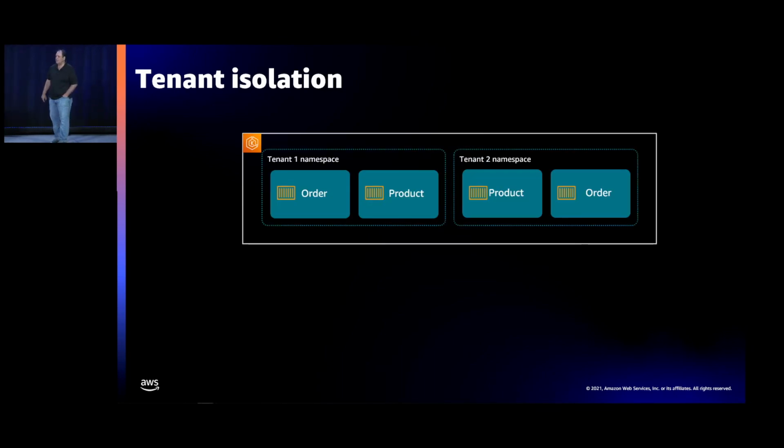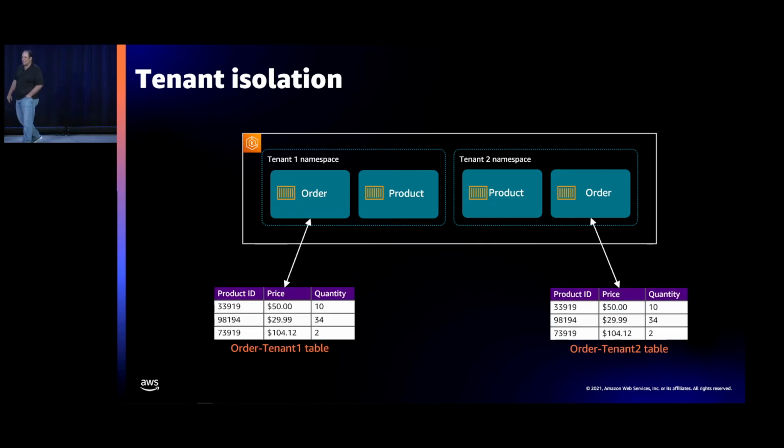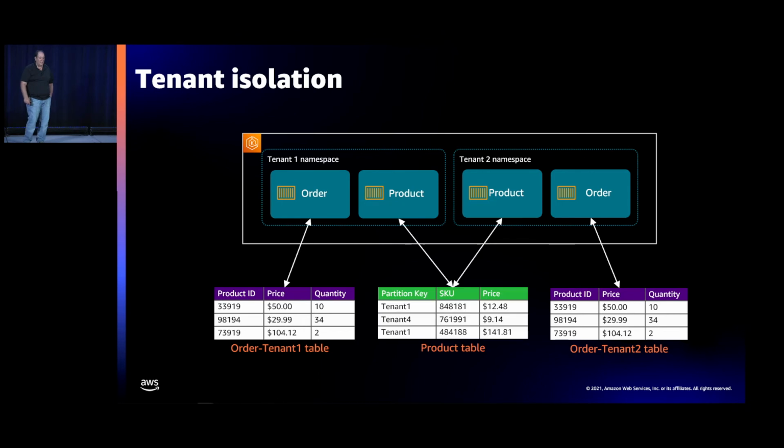But let's look at the basic problem, right? We have these namespaces, they're running these tenants. We've got this data. We've got an order table for each tenant that's running. And we've got this product table that's shared by tenants. And now we have to look at, where are all the places we have to think about isolation? Well, we certainly want to be sure that we can't cross namespace boundaries and cross compute. So some microservice in tenant 1 namespace shouldn't be accessing tenant 2 namespace data, right?